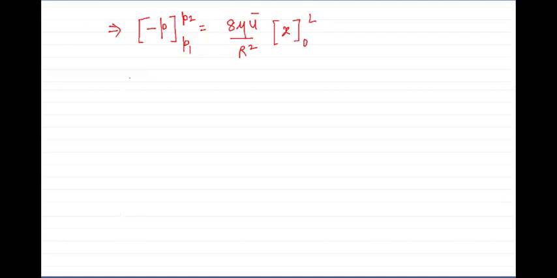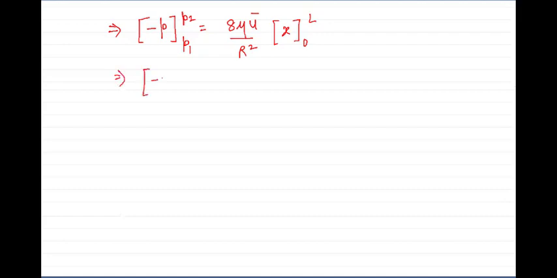The integration of del P will be P, with limits P1 to P2, equals 8 mu U bar upon R square, which is a constant, times the integration of del X, which is X, with limits 0 to L.